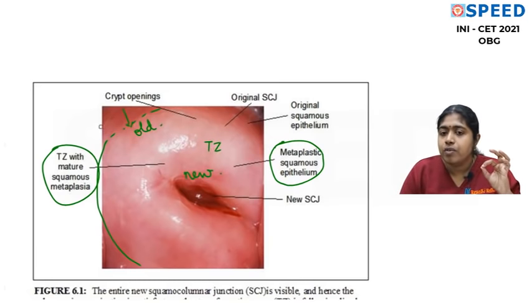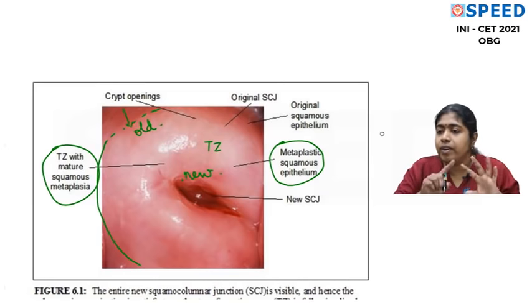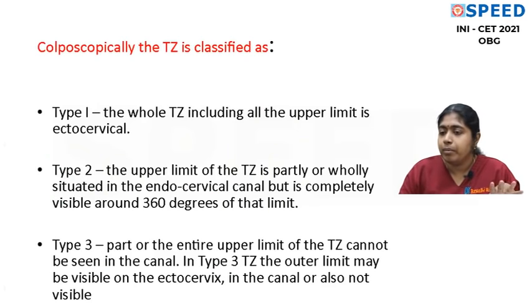In this transformation zone, you are able to visualize the old squamo-columnar junction, which will always be outside. I told you, old will be outside. The new squamo-columnar junction is also visualized. So this is a transformation zone where the entire extent is visible. I hope you are able to understand.